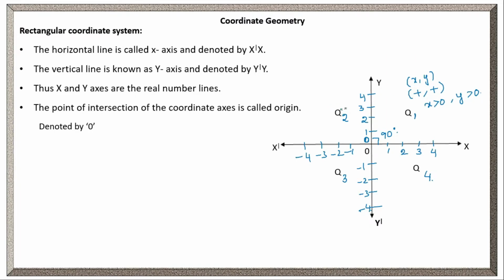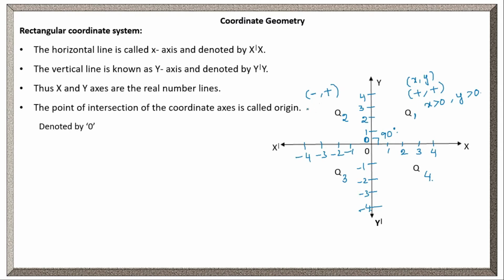Now in quadrant 2, we are naming these quadrants in the anti-clockwise direction. Quadrant 1, quadrant 2, quadrant 3, quadrant 4. It is fixed. Like this only we have to take. In quadrant 2, if you observe the x coordinates, -1, -2, -3, -4. X coordinates are negative, right? And what about the y coordinates? 1, 2, 3, 4. All are positive. So the signs of the second quadrant are minus comma plus. Any point we take on the second quadrant will be minus comma plus.